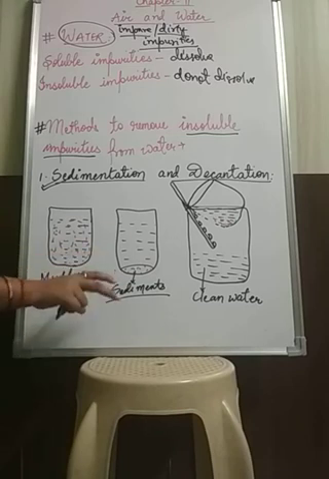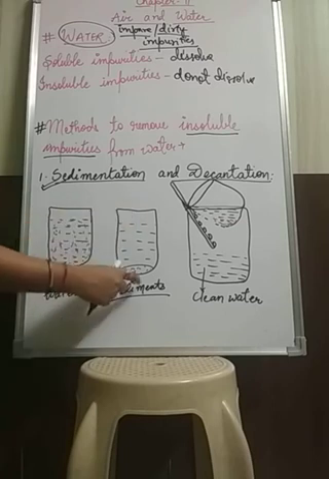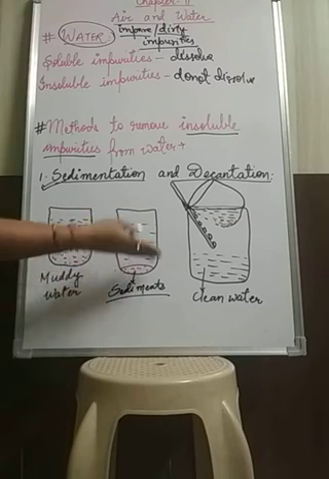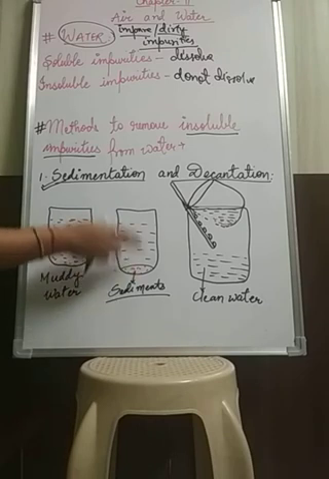Now the impurities will have settled down and the pure clean water will remain on the upper side of the sediment. The clean water will remain here.